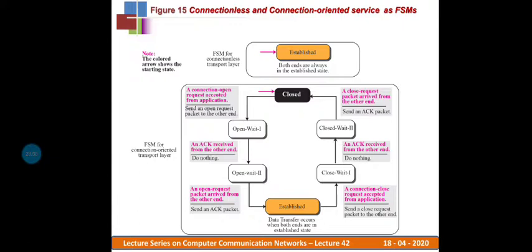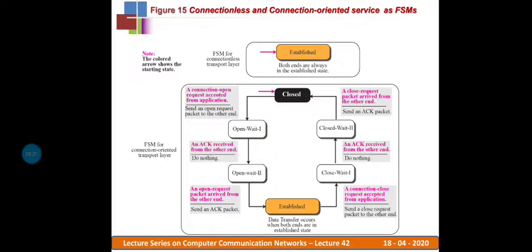These are the various states, because we just studied that in connection oriented service we have three different phases: the establishment phase, the data transfer phase, and the connection tear down phase.